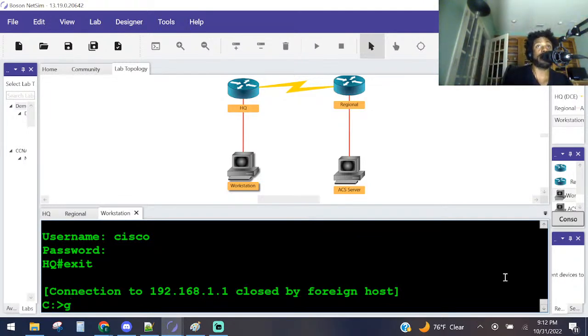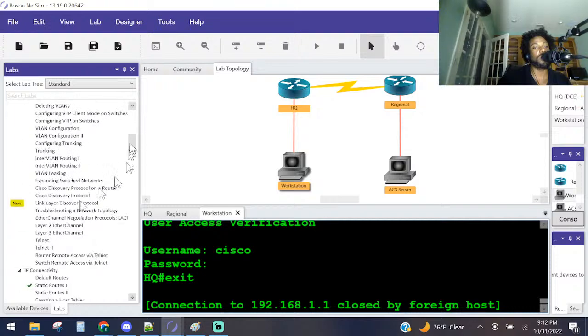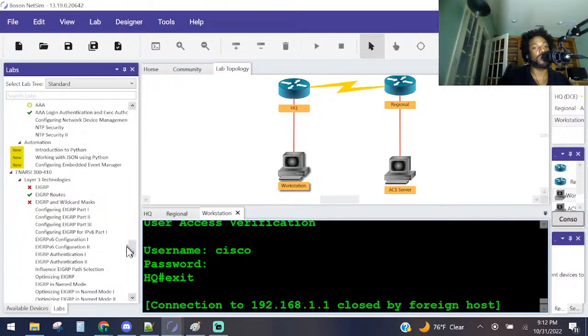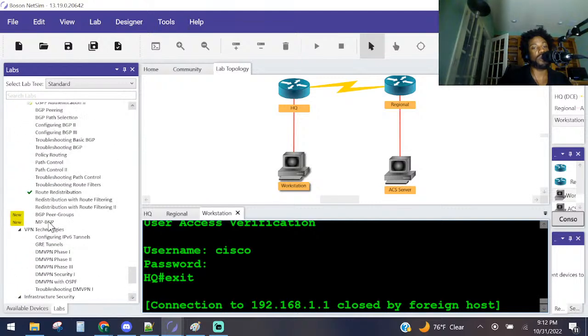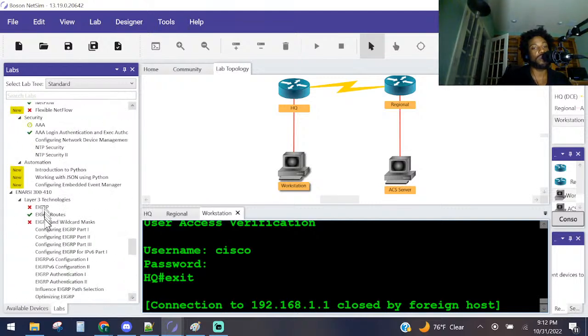Tomorrow, I'm gonna try to do maybe another AAA lab, or let me see. We're gonna go into the Boson NetSim here and see what we got available. When you get it right, you get a green check mark. I hope I got a green check mark for that. Did we? AAA? Where'd it go? There it is. We got a green check mark.